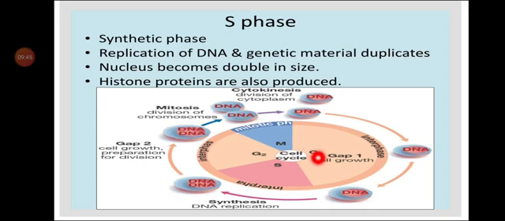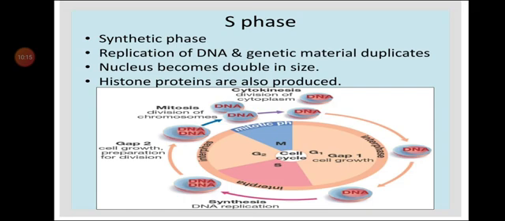When we say replication of DNA, that means duplication of the nucleus, because when DNA is replicated its size will be doubled, and for the double size of DNA we require a double size of nucleus. So in S phase, the nucleus becomes double in size and histone proteins are also produced.